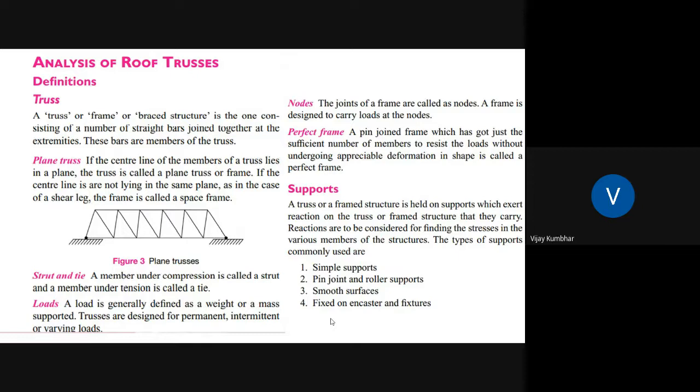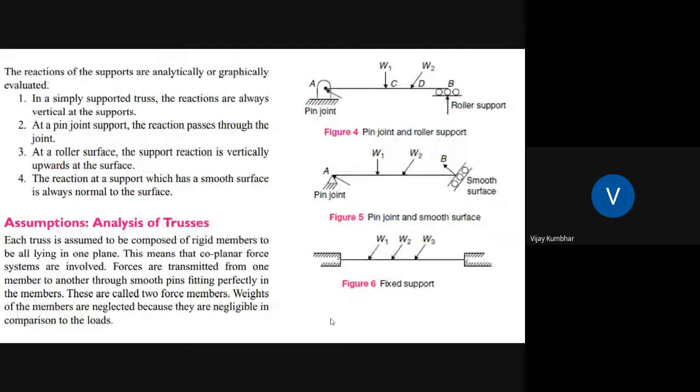Okay. Again, there are certain types of supports provided for this particular frame structure: simple supports, pin joint and roller supports, smooth surfaces, fixed or encastre, and fixtures. According to this, a free body diagram can be drawn. So for these various types of supports, how do we draw the reactions in the free body diagram? In the case of a simply supported truss, the reactions are always vertical at the supports.